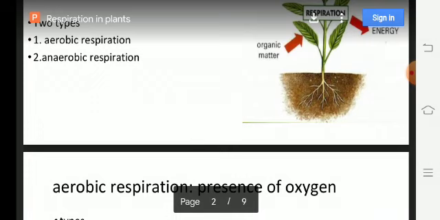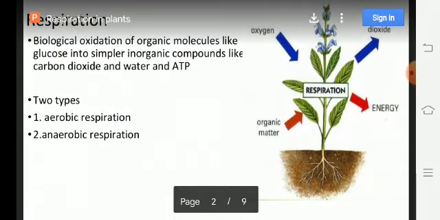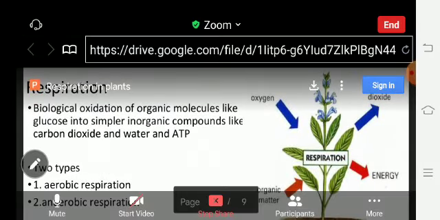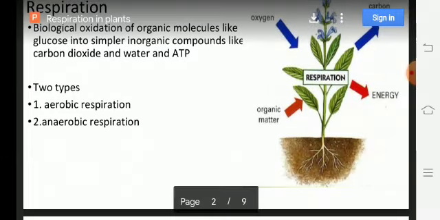Again I will repeat the definition. Respiration is the biological oxidation of organic molecules like glucose into simpler inorganic compounds like carbon dioxide and water and energy, that is ATP. It can be divided into two types: aerobic respiration and anaerobic respiration.